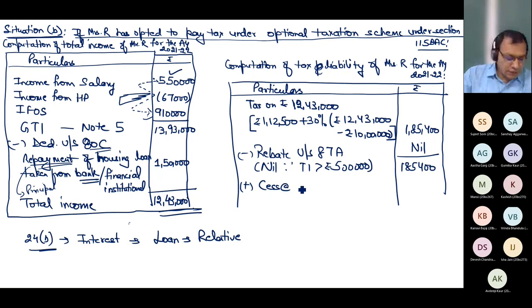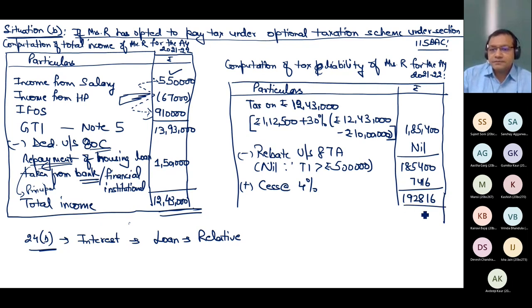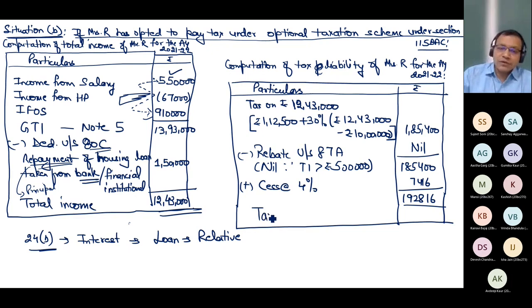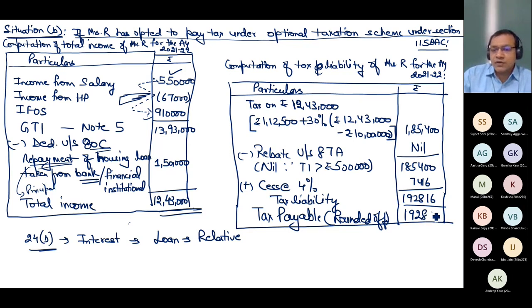it says at the rate of, it is 192,816. But as I told you, income and tax has to be rounded off. So the final tax which is payable, this is tax liability, because there is no prepaid tax. This liability means you have to pay, but it has to be rounded off to the nearest multiple of 10. So when you round it off to the nearest multiple of 10, it comes out to be 192,820.